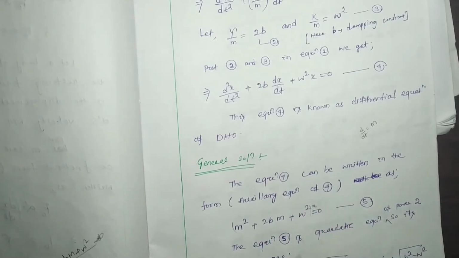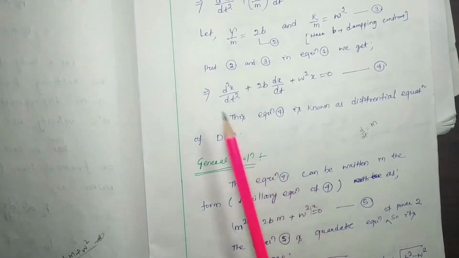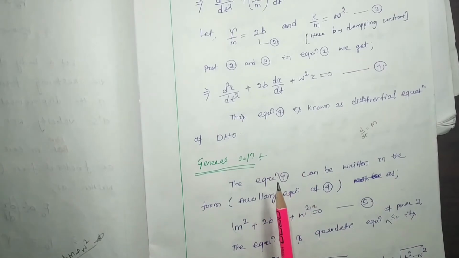X could not be 0, so this term is going to be 0. This is the standard procedure to find the solution of a second order differential equation. In detail you will study this in your mathematical physics paper or in your mathematics.